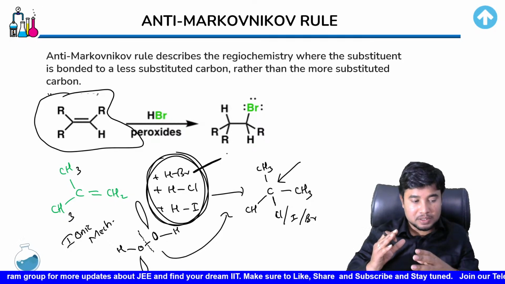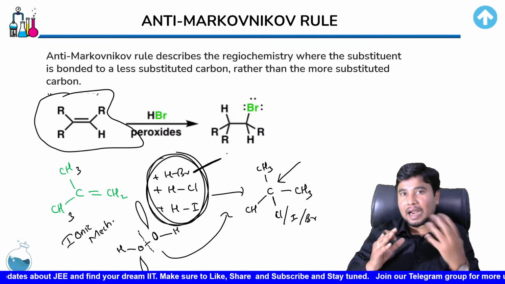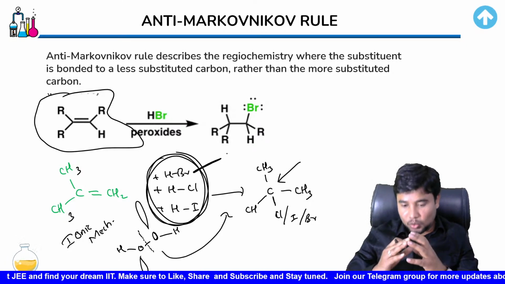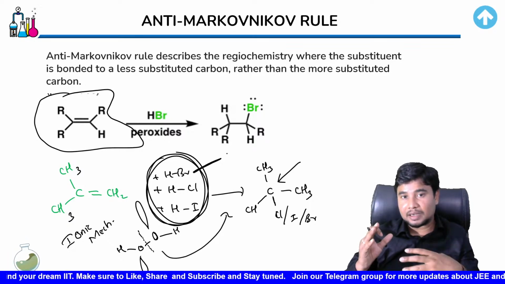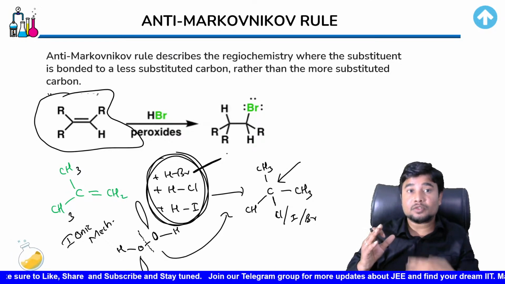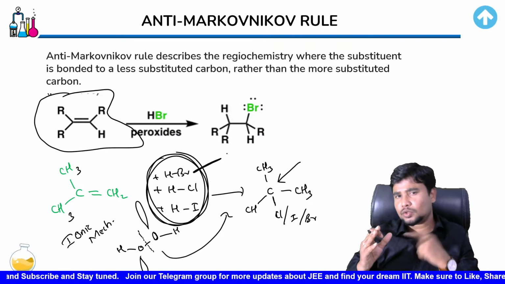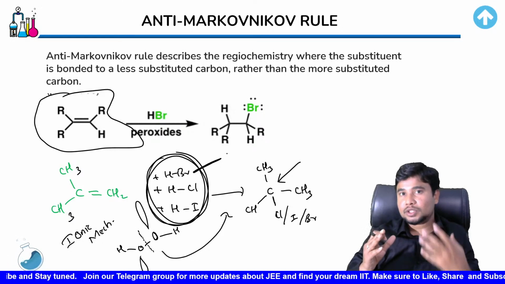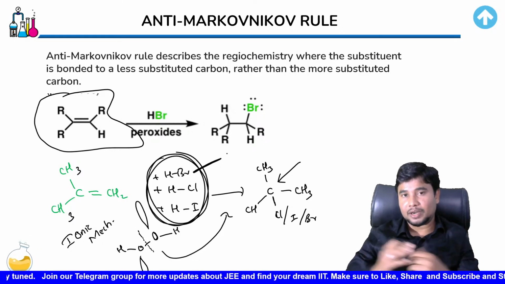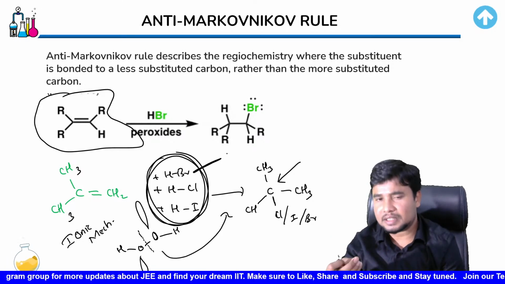So remember this really well: it is HBr that is the only one that could get its Br atom attached over a particular position depending upon the presence of an extra catalyst. If you have H2O2, it would get attached over the terminal position or the position having more number of hydrogen. On the other hand, it would normally get attached over the position having lesser number of hydrogen.